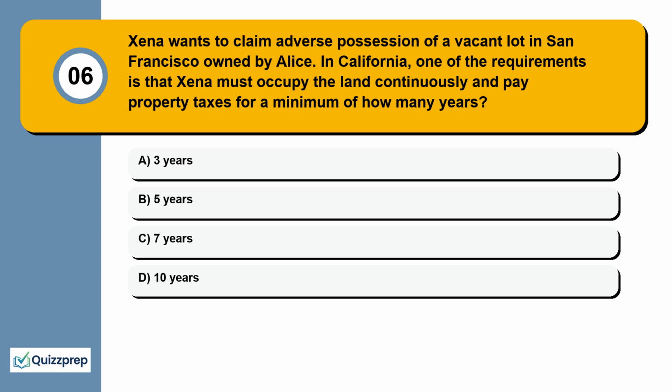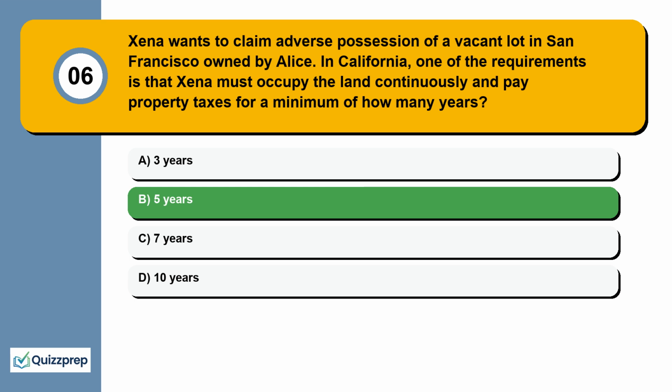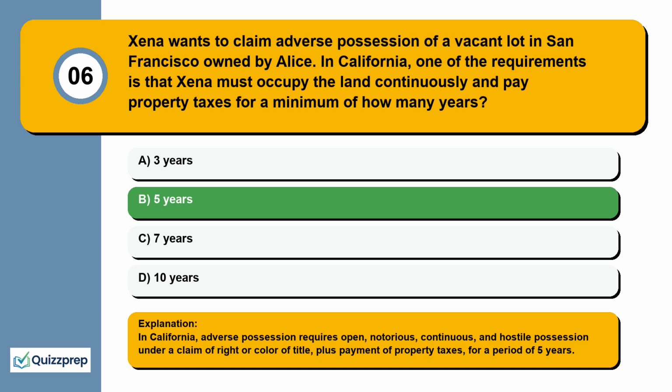Question 6. Zena wants to claim adverse possession of a vacant lot in San Francisco owned by Alice. In California, one of the requirements is that Zena must occupy the land continuously and pay property taxes for a minimum of how many years? 3 years, 5 years, 7 years, 10 years. In California, adverse possession requires open, notorious, continuous, and hostile possession under a claim of right or color of title, plus payment of property taxes, for a period of 5 years.